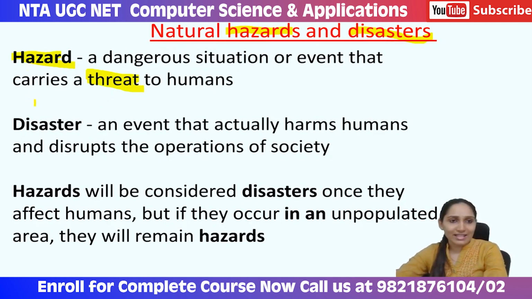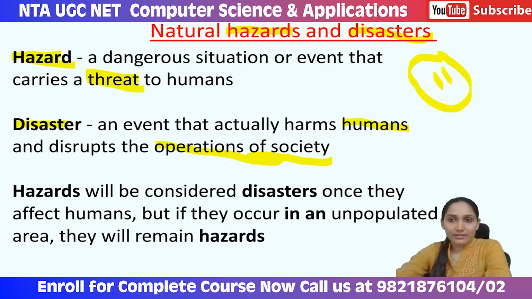Now we will see what is a disaster, then we will come to the difference. A disaster means an event that actually harms human beings and disrupts the operation of society. Now, what is the difference? In both cases, it is a situation where human beings are under threat. So, what can be the difference? The difference is that all hazards are not disasters. Why? Because hazards will become a disaster only if they affect humans. So, if suppose this circle is hazards, only a few of the hazards will become a disaster.